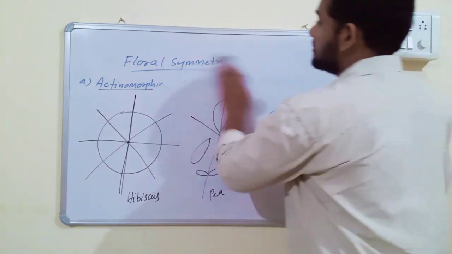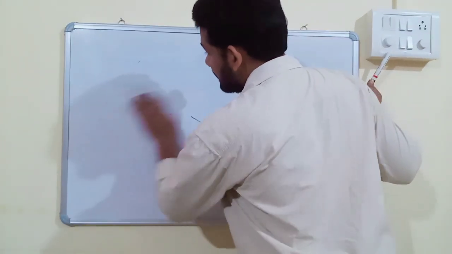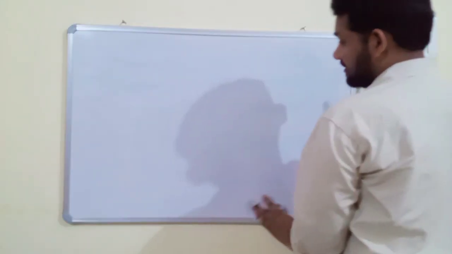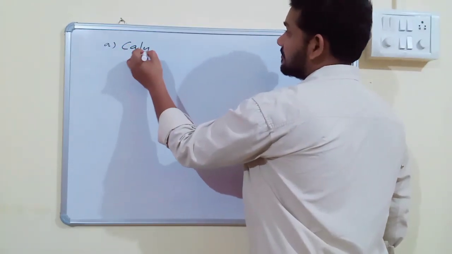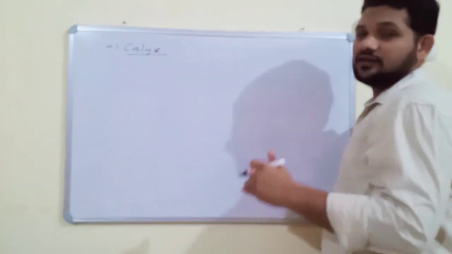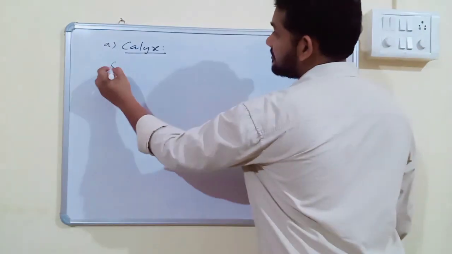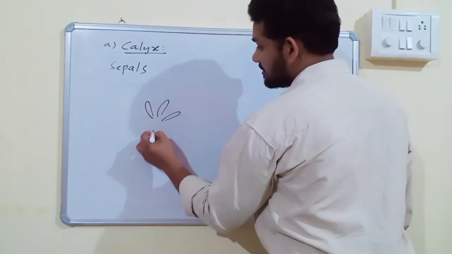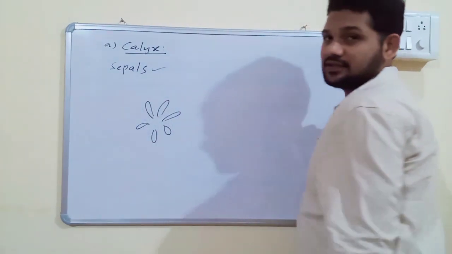Now we will discuss the various parts of a flower. A flower has 4 floral organs: calyx, corolla, androecium, gynoecium. The first part is calyx. The first part of the flower is called calyx, and this is the first floral organ, or the first non-essential organ of the flower. Each calyx has individual parts, and these individual parts are called sepals.